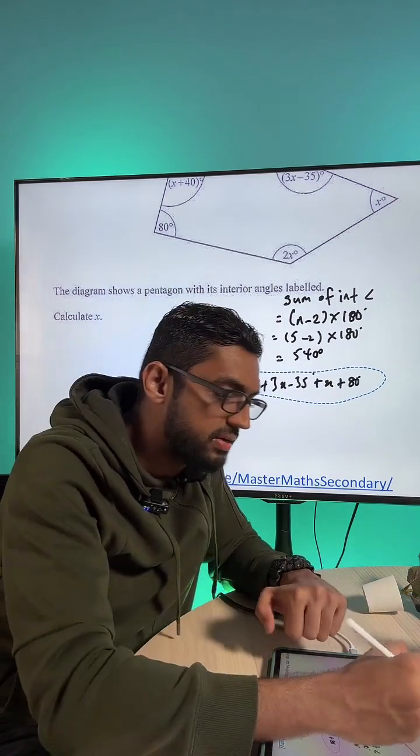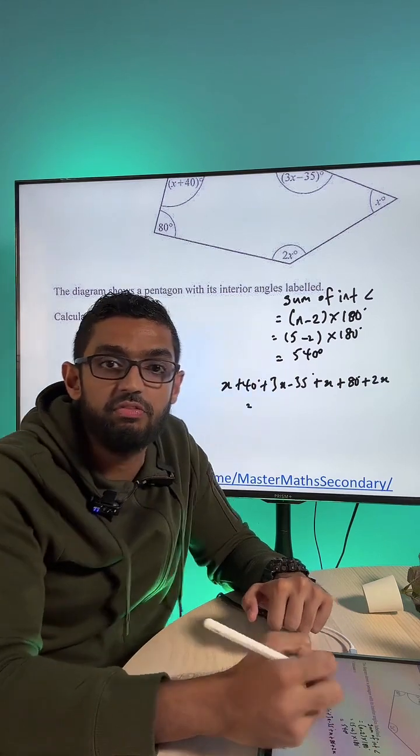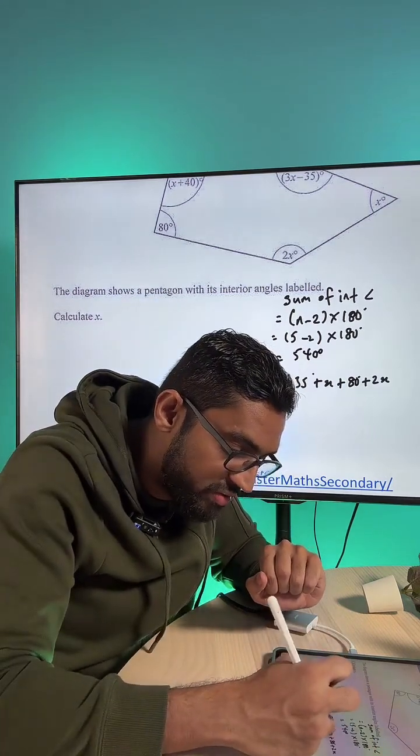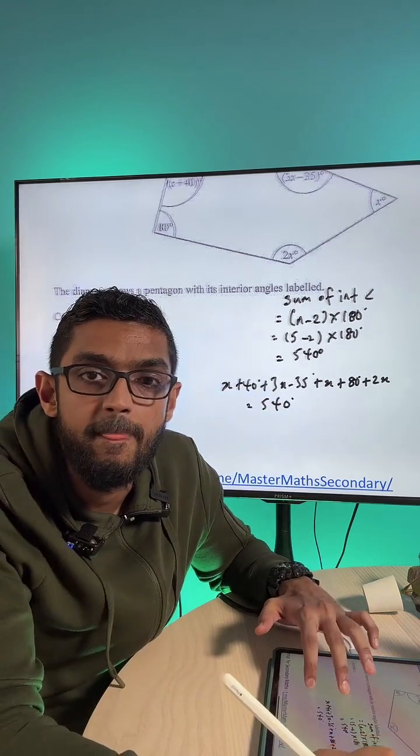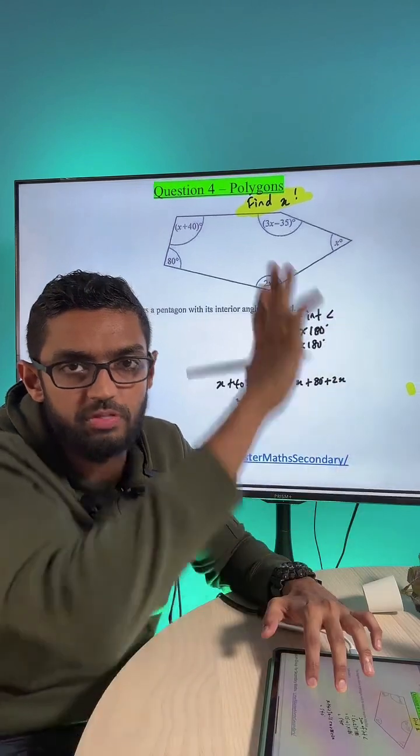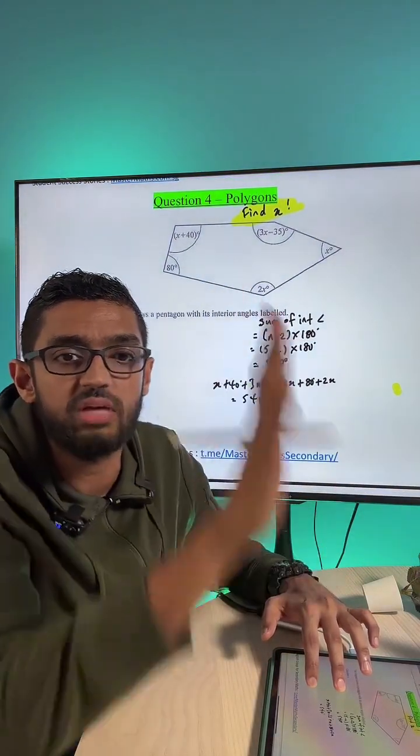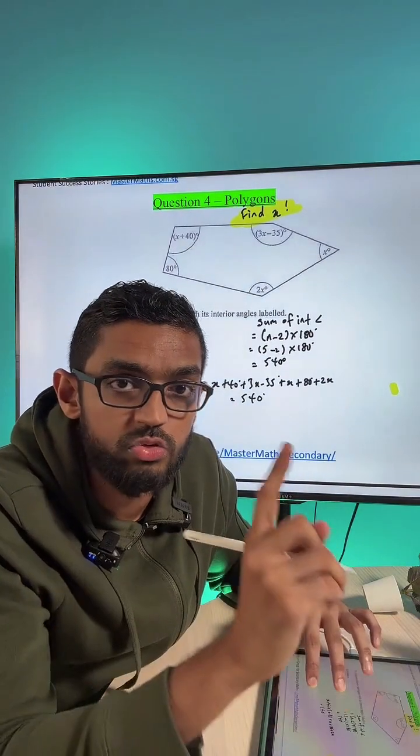Okay, plus 2x at the end. Plus 2x. And everything here, my friends, will be equivalent to 540 degrees. Okay, have a look here. So you add up all the angles: x plus 40, 3x minus 35, x, 2x, 80. Add all of them up together, and that will be equal to 540.